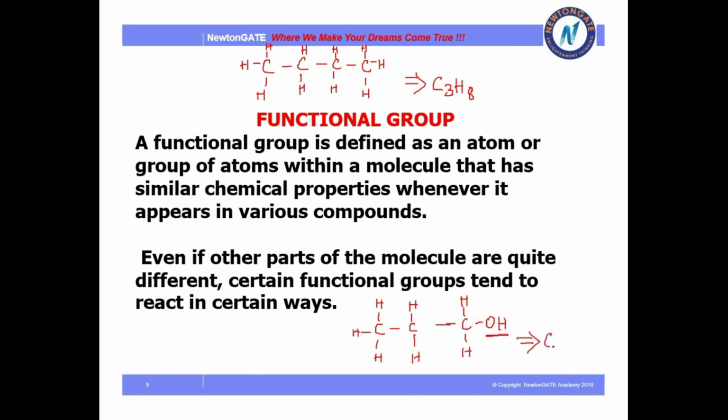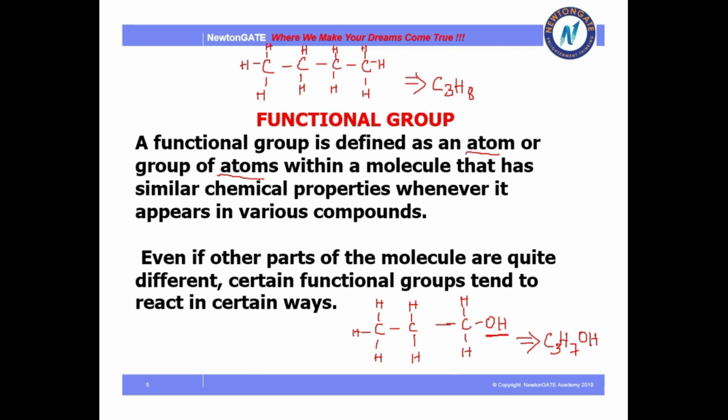Now the compound is C3H7OH. I hope it is clear what a functional group is. Let me say it once again: functional groups are atoms or groups of atoms which, when attached to the hydrocarbon, change the chemical and physical properties of the hydrocarbon, and it will now behave differently according to the type of functional group.